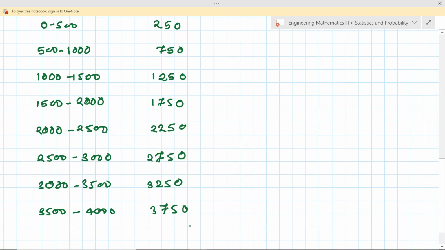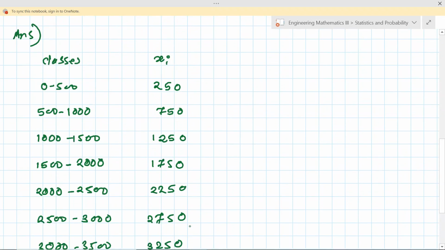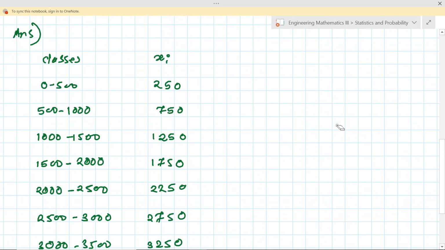If you look at them, they are very big. So we need to take the product of all these values with fi, because to find the arithmetic mean we want fixi. Suppose fi is 25 for the class 2000 to 2500. We multiply these two, and it is very time consuming. To calculate this, we have another tool to reduce the calculation.